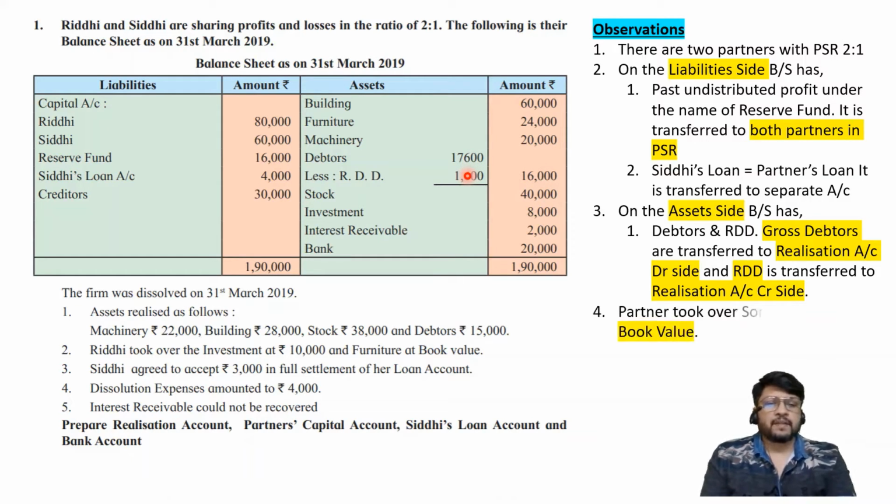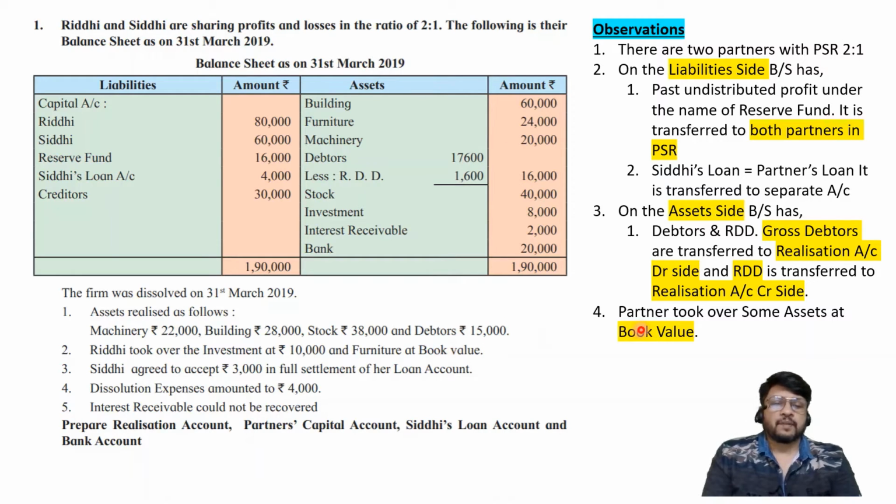Okay, next one, a partner has taken over some of the assets at book value or something like that. Here they have mentioned Riddhi took over investments at 10,000. So investments of 8,000 are taken over at 10,000. So investments are taken over at agreed value, but they have told that furniture is taken over at book value. So furniture is 24,000. It is taken over by Riddhi at book value.